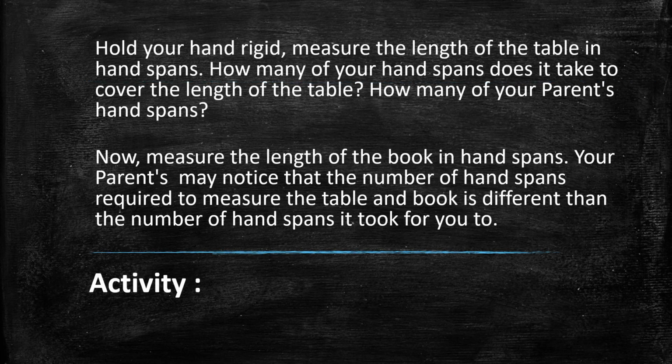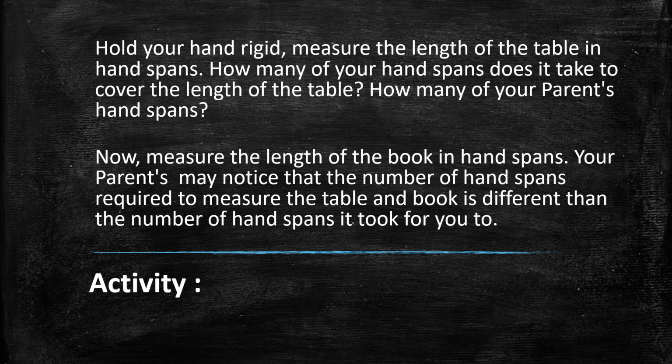Now we'll discuss one activity for this point. Hold your hand rigid and measure the length of the table, any table which is there at your home. Measure the length of that table using your handspan, and ask your parent to measure the same with their handspan.